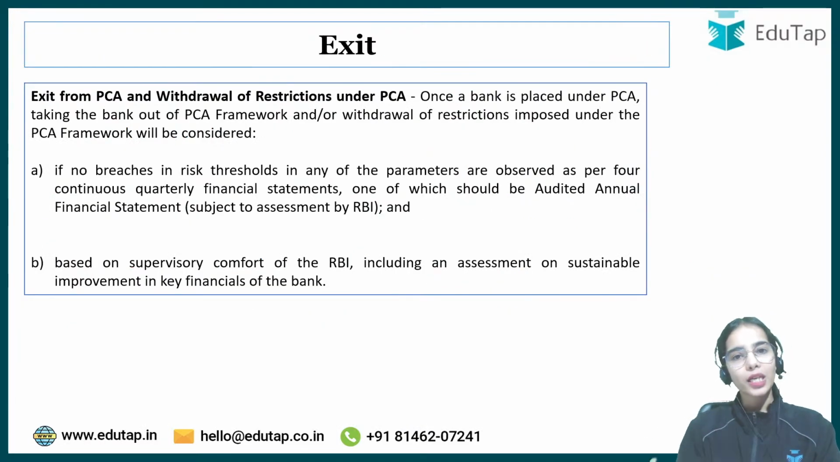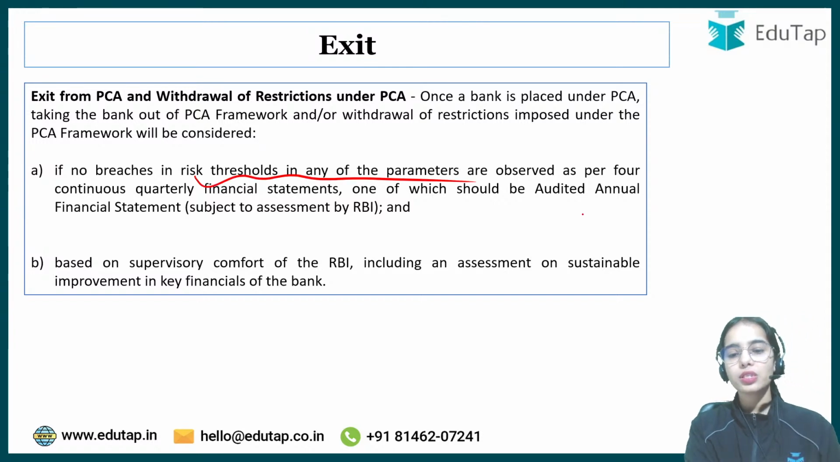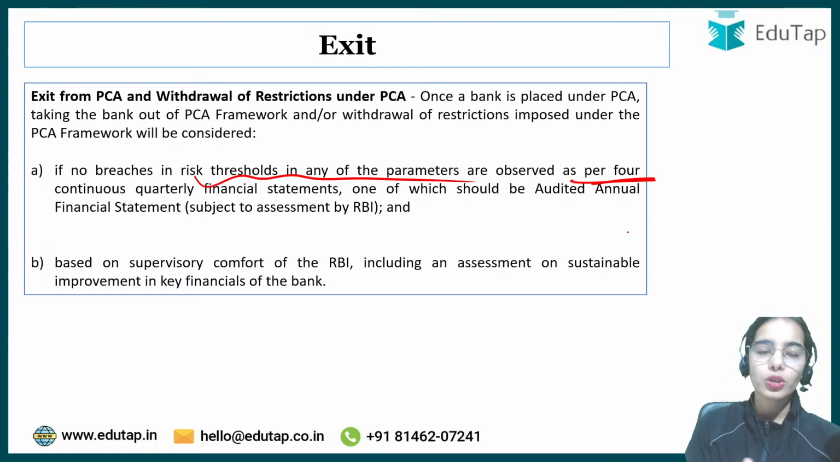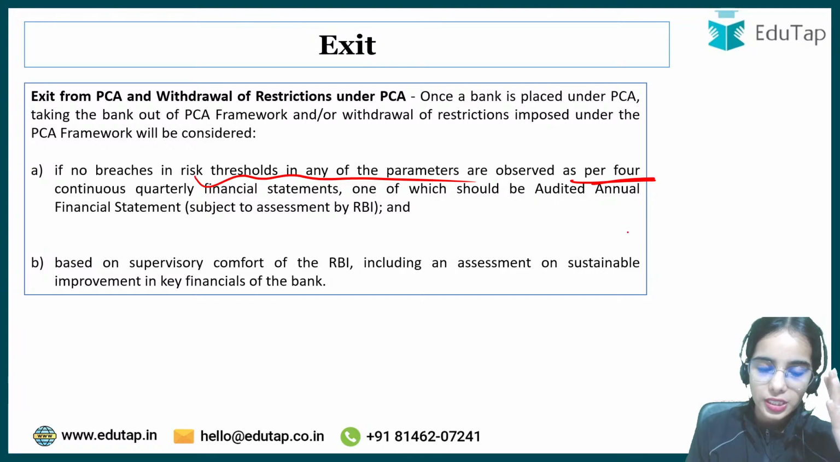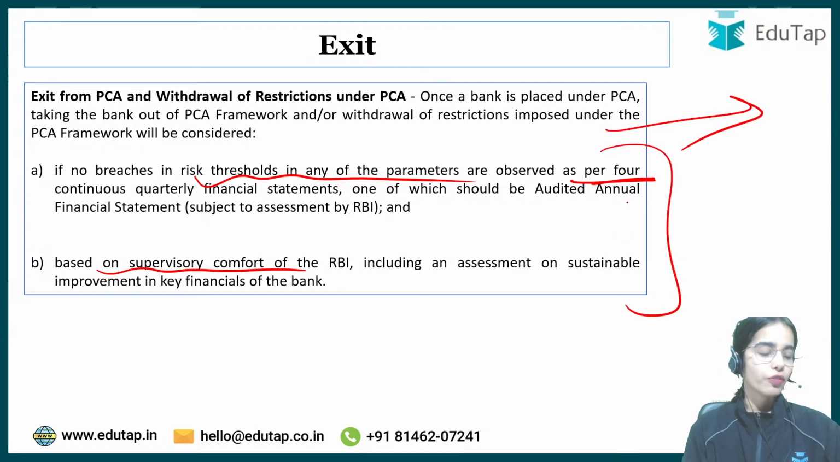So how you can get out of the PCA framework, how you can get out of these mandatory and discretionary actions? By not breaching the risk threshold as per the 4 continuous quarterly financial statements, out of which 1 will be audited. Based on supervisory comfort of RBI, the UCB can be taken out of the PCA.